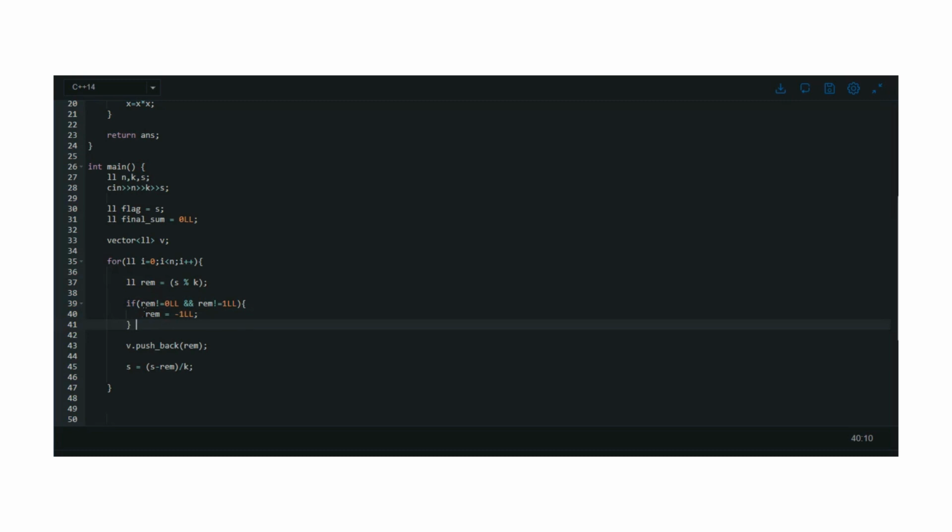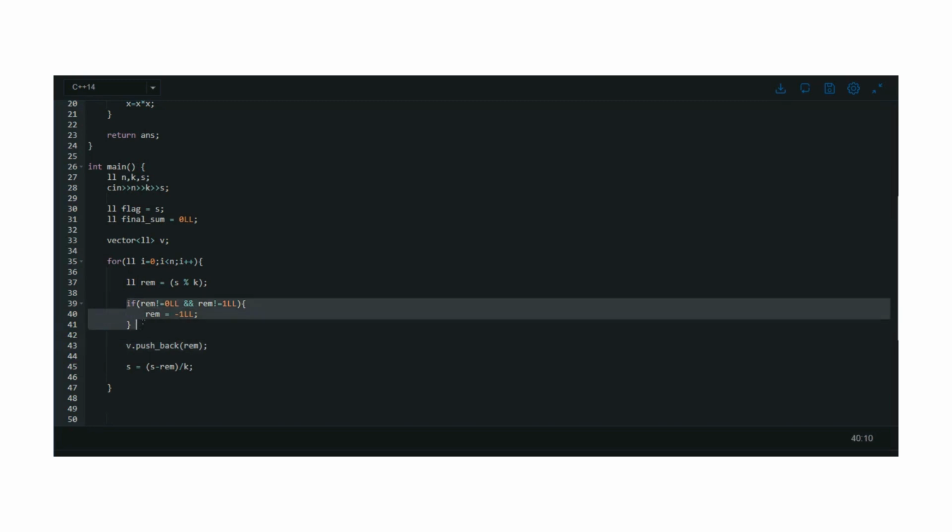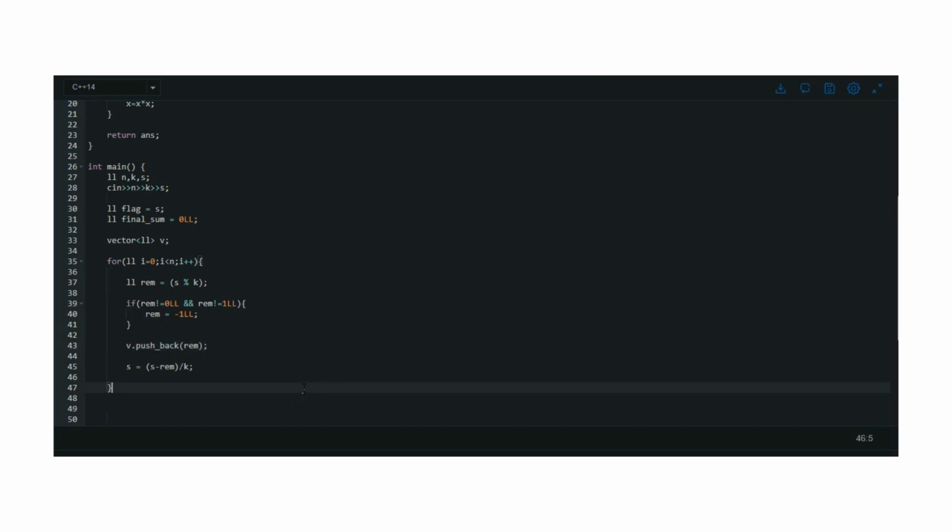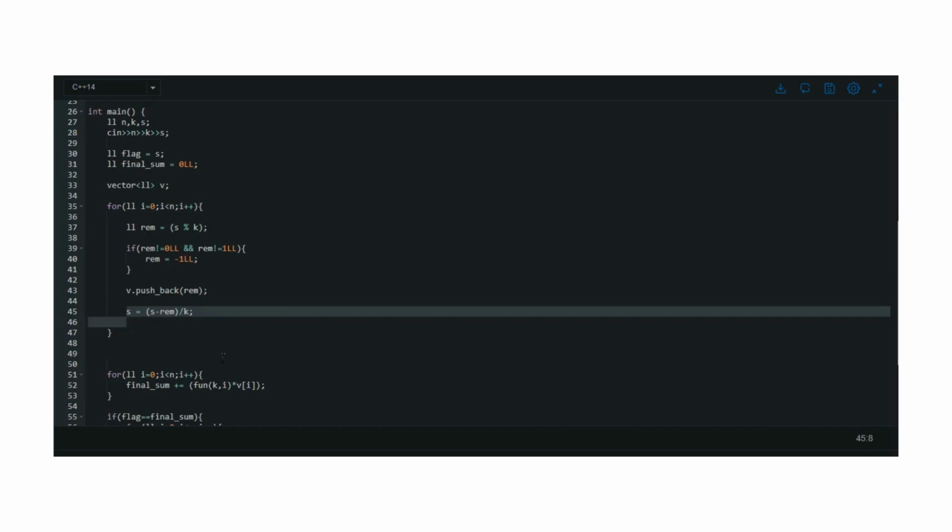So we simply set the remainder as -1. Otherwise, we push the remainder value into our vector. If it is not equal to 0 or 1, then our remainder value is simply S mod K. And at last, as I mentioned, S is equal to (S minus remainder) divided by K, so we have changed the S value. So we have solved our first case that is necessary for a good sequence.